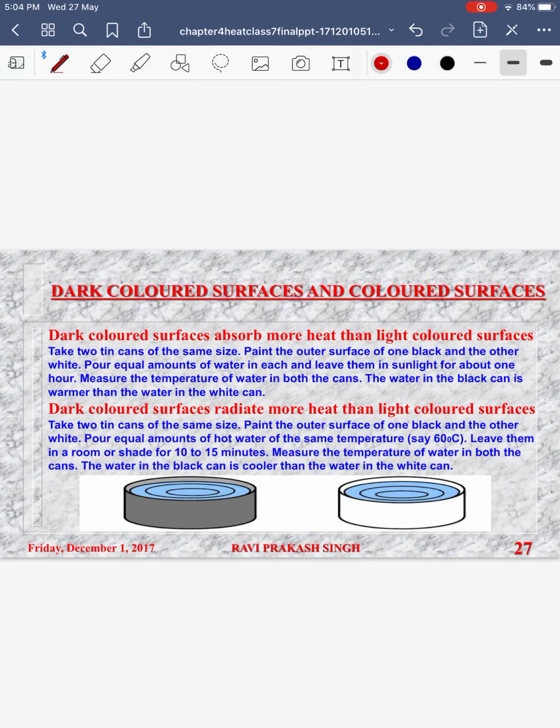They are good absorbers. If a thing is a good absorber, it is also a good emitter or a good radiator. Radiator means a substance which radiates or gives out energy. This is the reason why we wear light color clothes in summer, because light color clothes will not absorb much heat. They will reflect away the heat and our body keeps cool. Moreover, cotton is porous, so our sweat can evaporate from it easily, which gives us a cooling sensation. As compared to it, in winter we prefer to wear heavy woolen clothes, and also dark color clothes, because they will absorb more heat and keep our body warm.